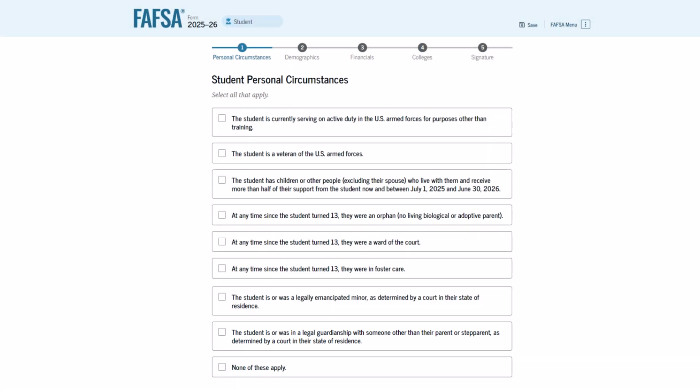If any of the personal circumstances statements listed apply to you, you should be prepared to provide the college documentation later in the process.